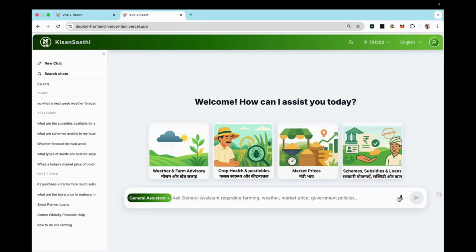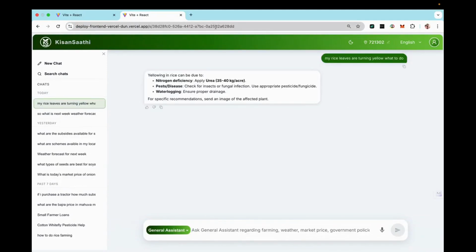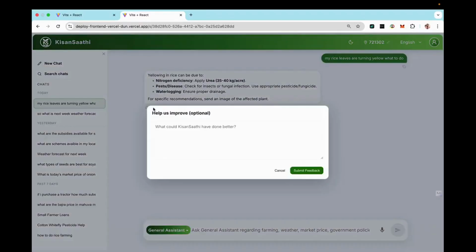We can give voice input as well, which gets converted into text. Let's say I am asking, my rice leaves are turning yellow, what to do? Let's click on it. Here you can see the session ID gets generated and it's giving me a more generalized answer. The user can simply copy his query and also copy the answer. He can also provide feedback, which is completely optional and helps to improve our system.